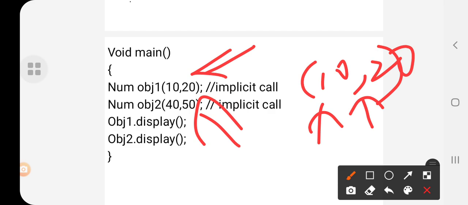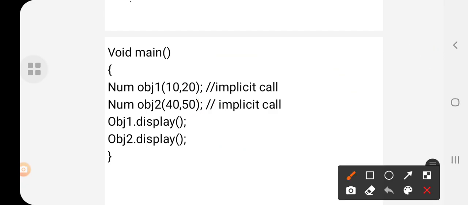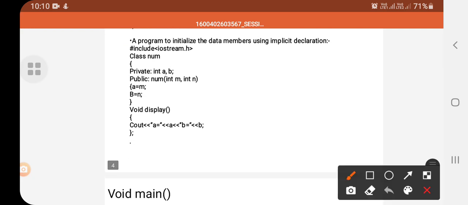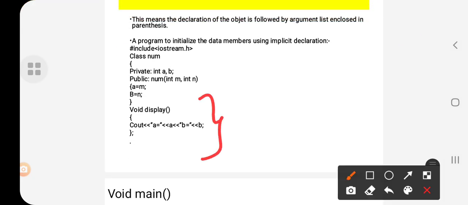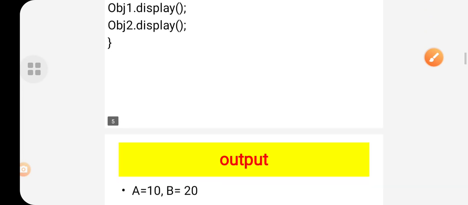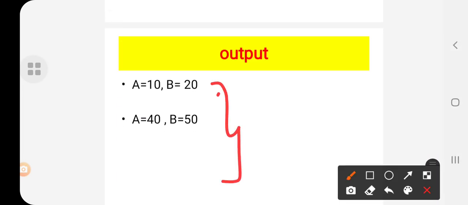This is called an implicit call. Okay, students? So I hope you understood. Once again I'll repeat. From the main function I am just passing the two values. So this is called an implicit call. We are declaring the object by passing the parameters. Okay, students? So this has to be passed to this display function. How is it passed? With the help of this number constructor, number m comma n. So this is the implicit call. Here the outputs obtained will be 10, 20, and another output will be 40 and 50.